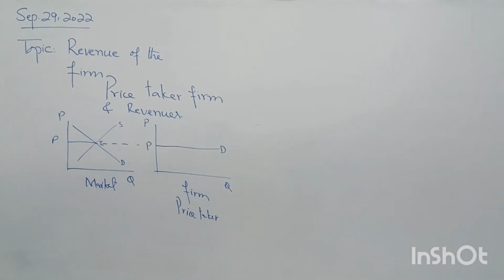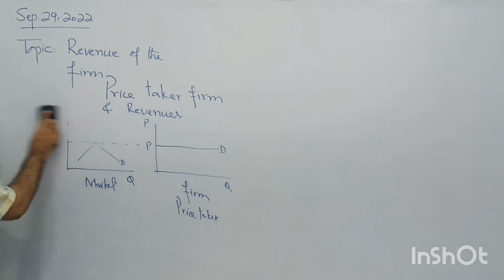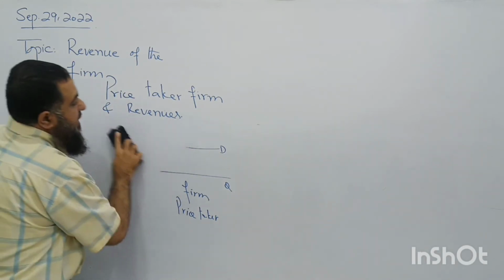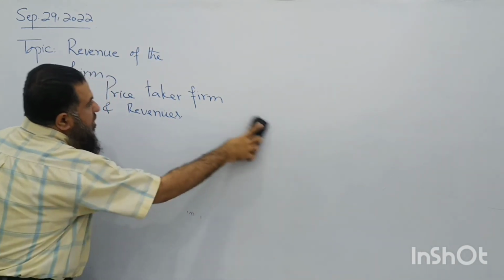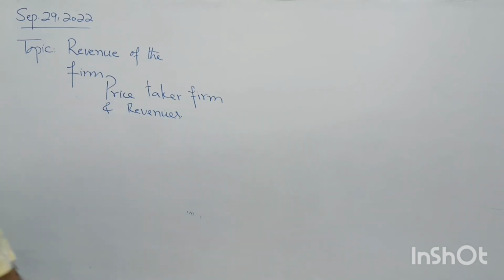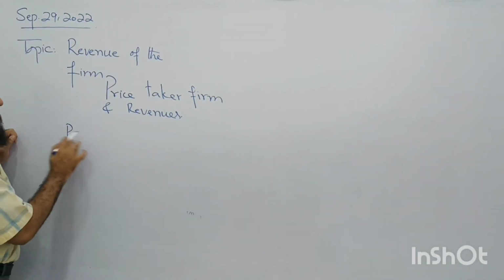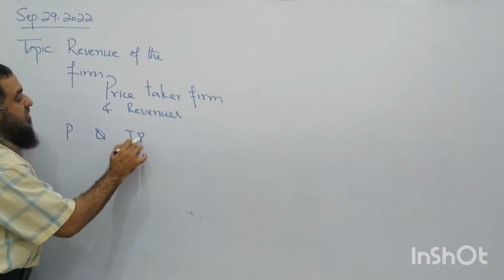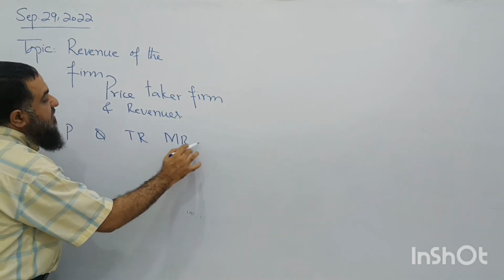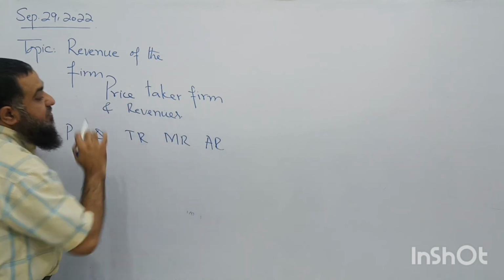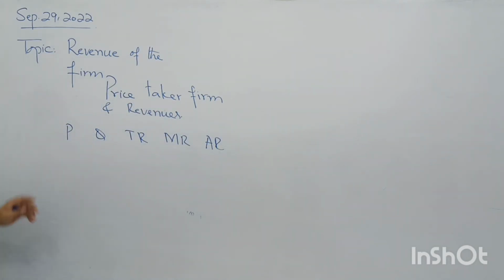I am going to take different values for this price taker firm and then I will draw the shapes of revenues. Here I am taking price, quantity, total revenue, marginal revenue and average revenue. What is the price?